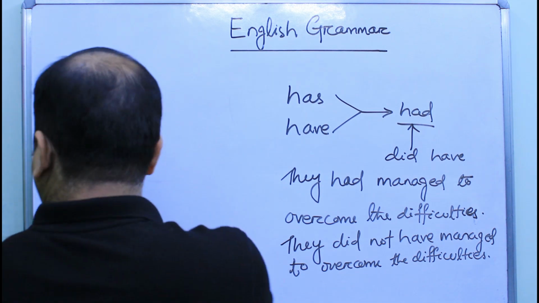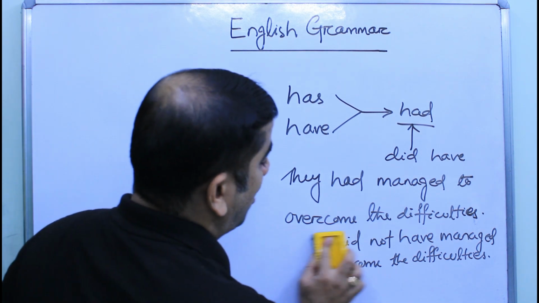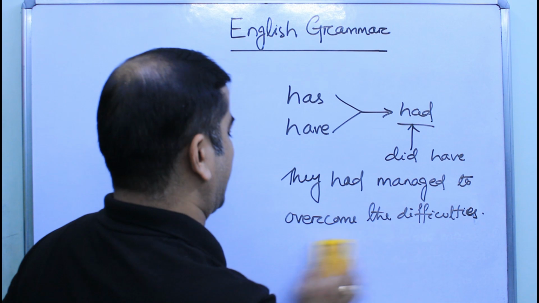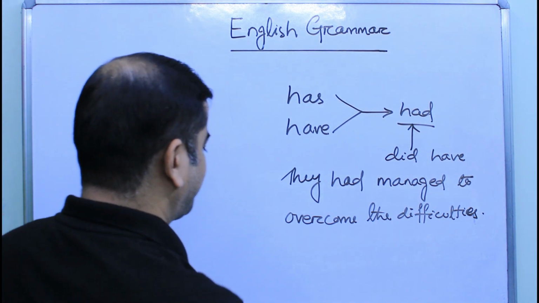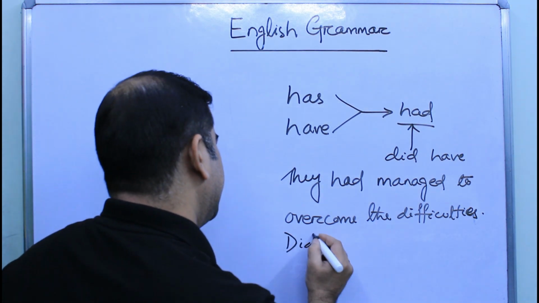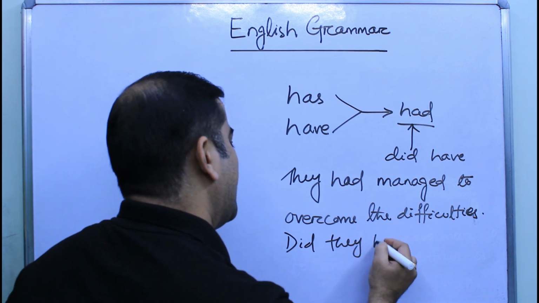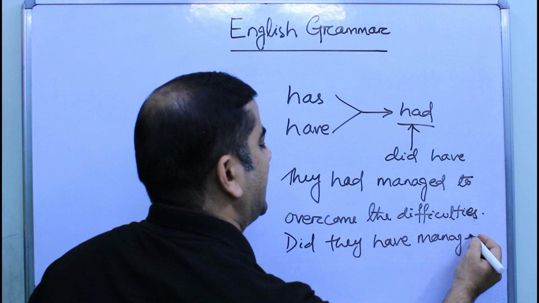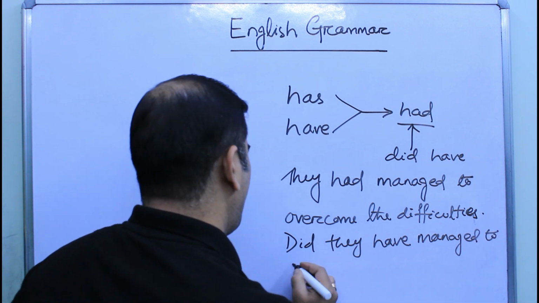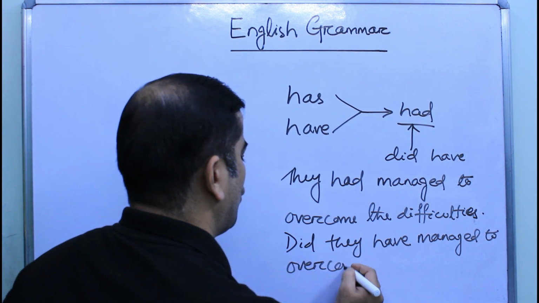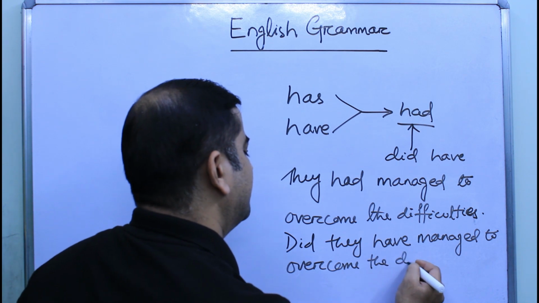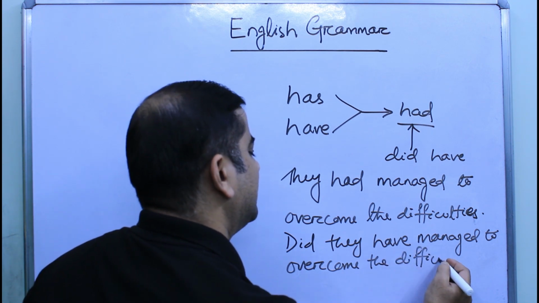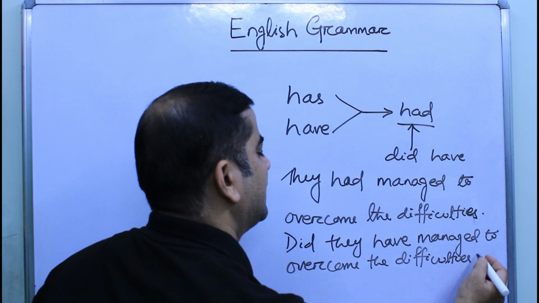Same way we can form the interrogative sentence as did they have managed to overcome the difficulties?